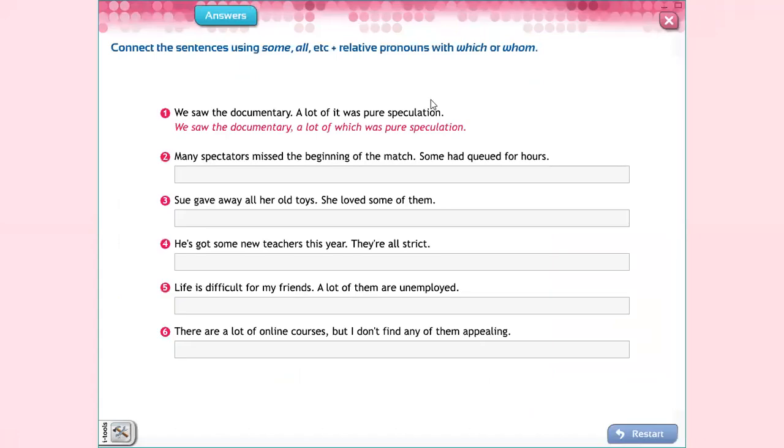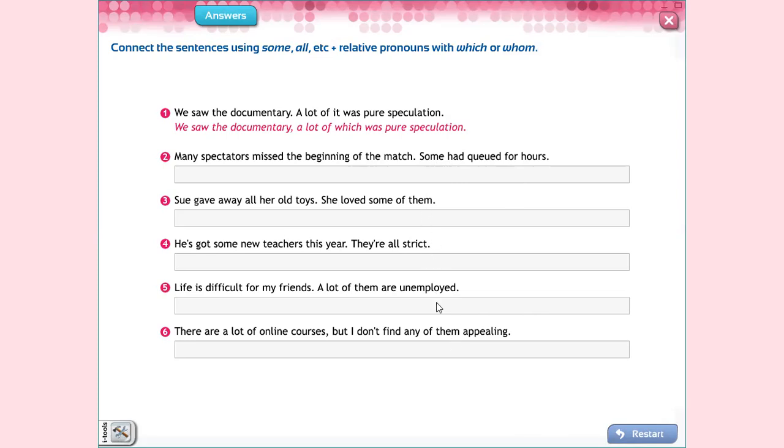Example, it says, we saw the documentary, full stop. A lot of it was pure speculation. We saw the documentary, comma, a lot of which, talking about documentaries, which. Remember you have to use a lot of which was pure speculation. Easy. Many spectators missed the beginning of the match. Some had queued for hours. Some of which or some of whom? Talking about spectators. So yeah, some of whom.